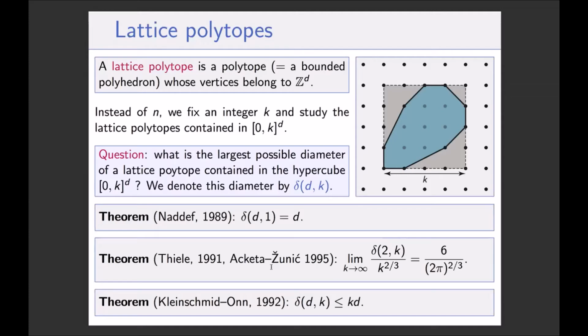And in dimension 2, it's sort of unrelated at first when you see the result, because these are results about the number of vertices of a lattice polygon contained in a square. But since the number of vertices of a lattice polygon contained in a square is basically twice the diameter of the graph of the polygon, because it's a cycle, then you get the diameter of the graph of the polygon, which is this one. So Nori mentioned it already.